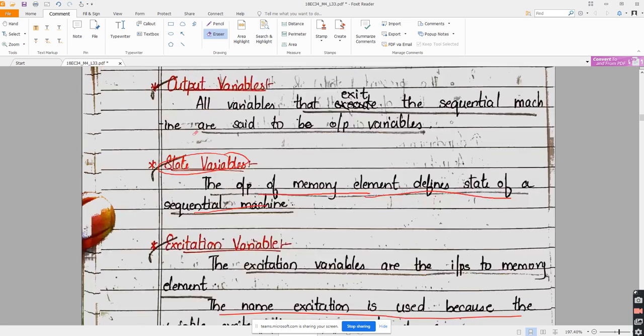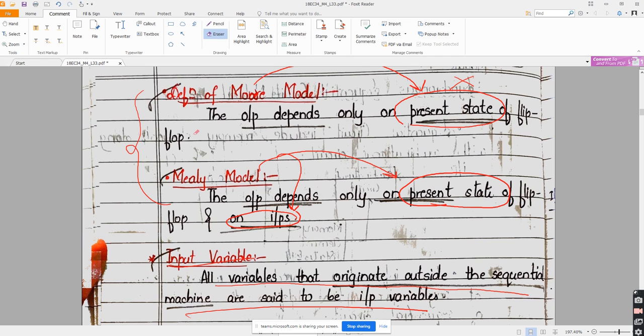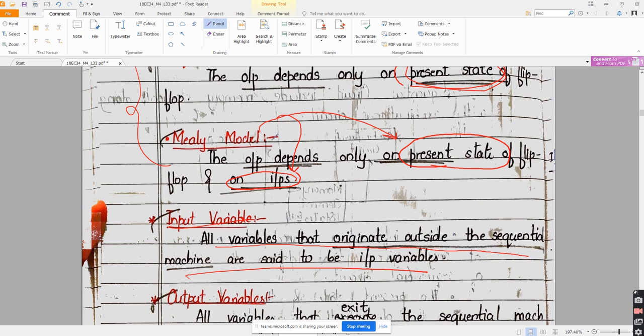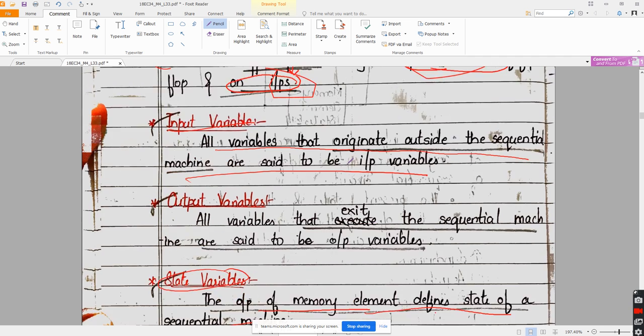In the Moore model, the output depends only on the present state of the flip flop, and it does not depend on the input variables. Whereas in the Mealy model, the output depends on the present state along with the inputs.